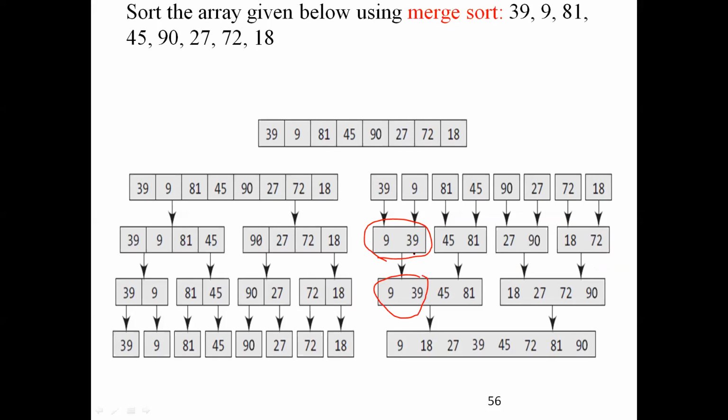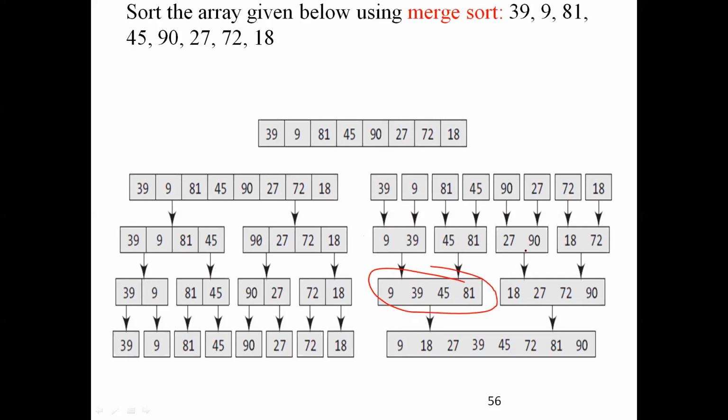What can I do? I can stop the algorithm. There is no other element in the left subarray to compare with 45. So I will take 45 and 81 as they are and place them in the array. Here I won't do any operation, because this left subarray is completed. I can place the remaining 45 and 81 as it is. It forms like this.